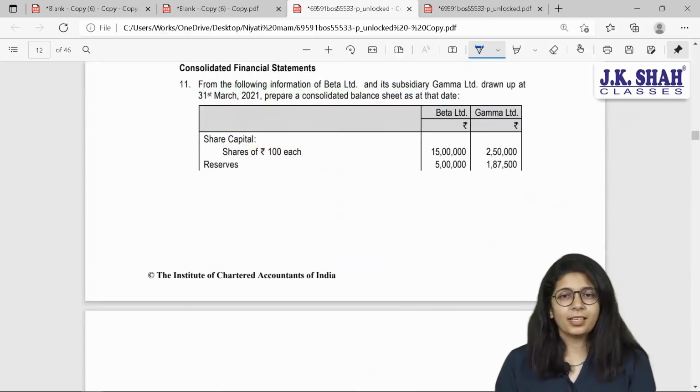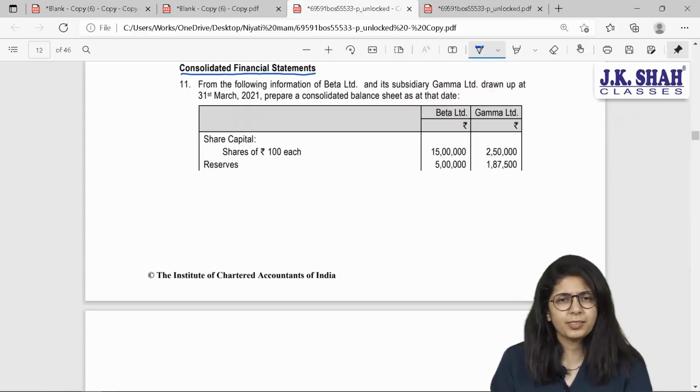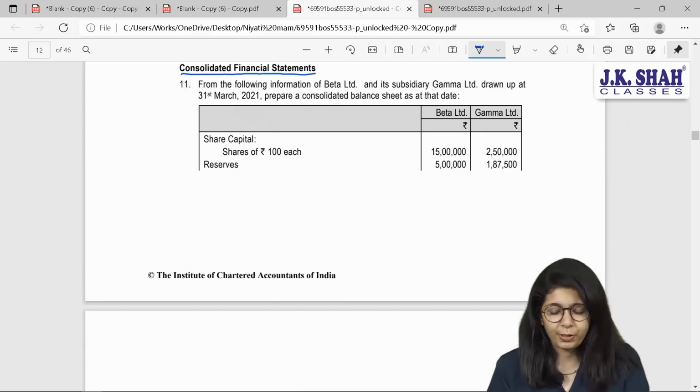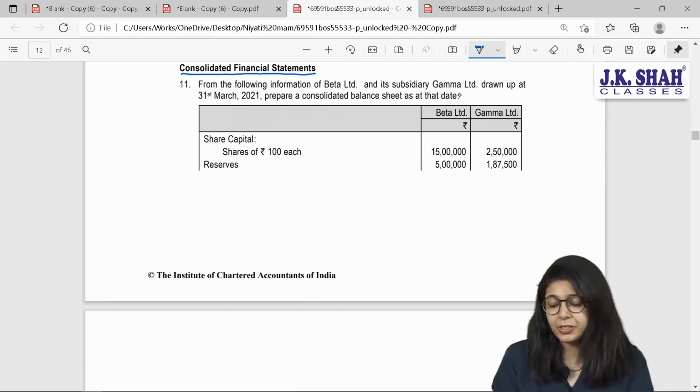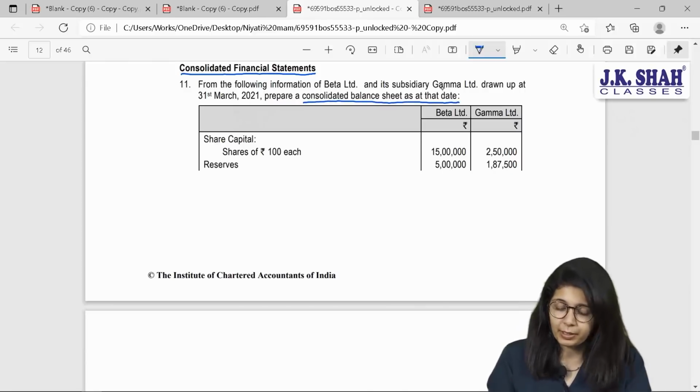So now let us start our next sum, that is based on consolidated financial statements. A very small sum has been asked. From the following information of Beta Limited and its subsidiary Gamma Limited drawn up at 31st March 2021, prepare consolidated balance sheets as at that date. But which is the subsidiary company?